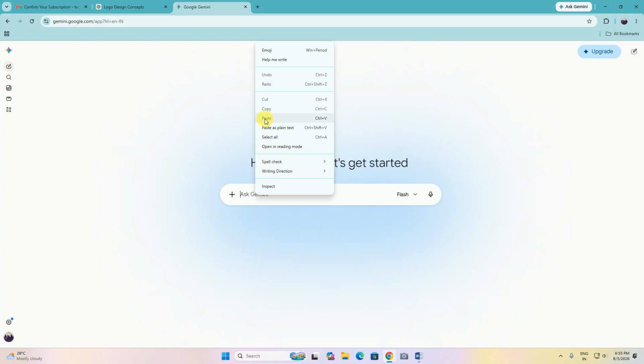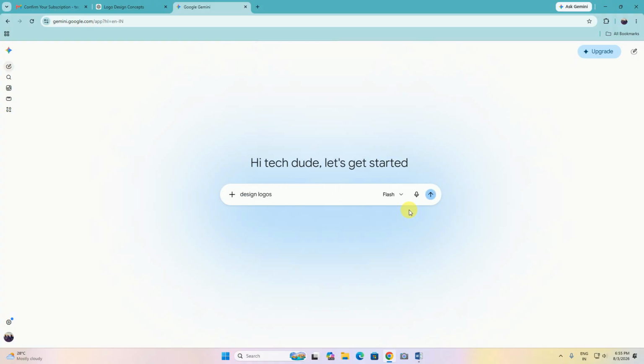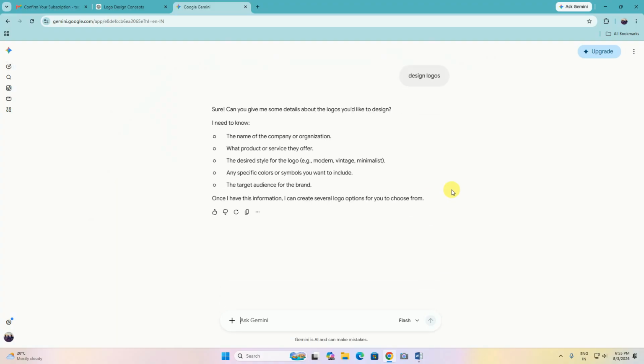This is ChatGPT. What is the difference? You can observe both. ChatGPT gave that type of message, and Google Gemini says sure, you can give me some details about the logo, like the designing needs to know the name of the company. This is VGR Lab.